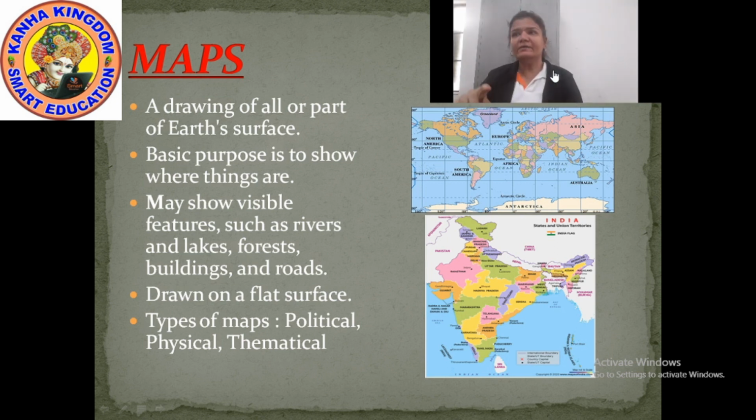Okay? Here in this section, I have shown you two maps. The first map is the world map. In that world map, you can locate India. Just locate India in that world map. Have you? Yes. And the second is the map of India. Here you can see the states, the neighboring countries and everything. Okay?